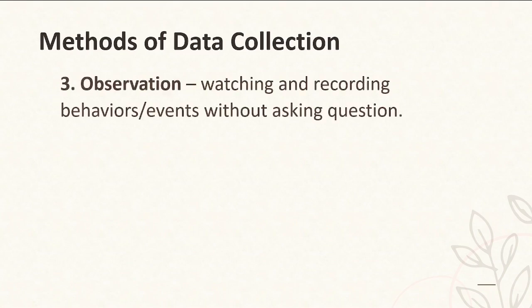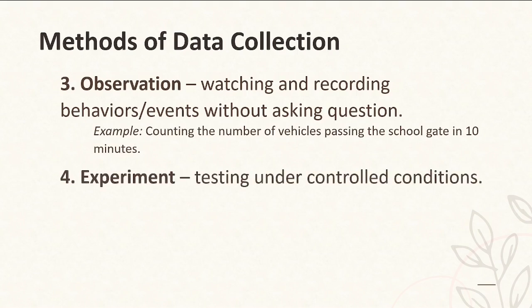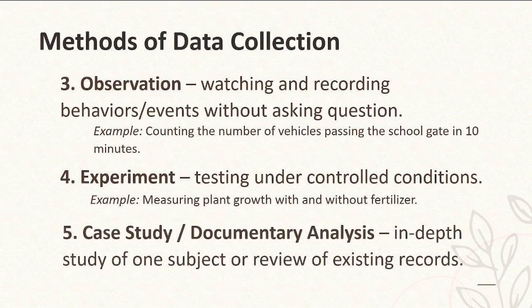Methods of data collection. Number 3 is observation, watching and recording behaviors or events without asking questions. Just counting the number of vehicles passing the school gate in 10 minutes. Experiment, testing under controlled conditions. Example, measuring plant growth, a batch with and a batch without fertilizer. Case study or documentary analysis, in-depth study of one subject or review.